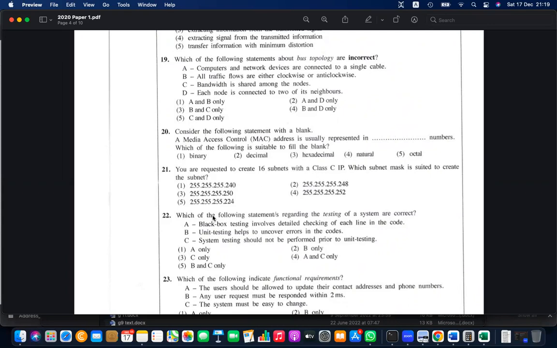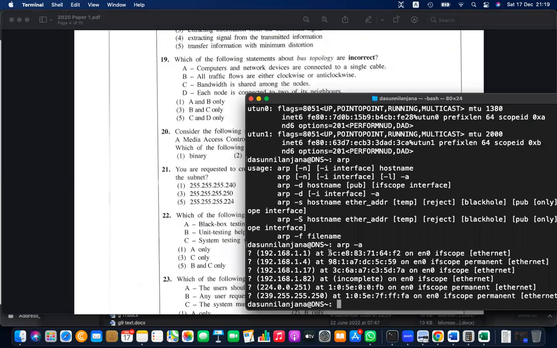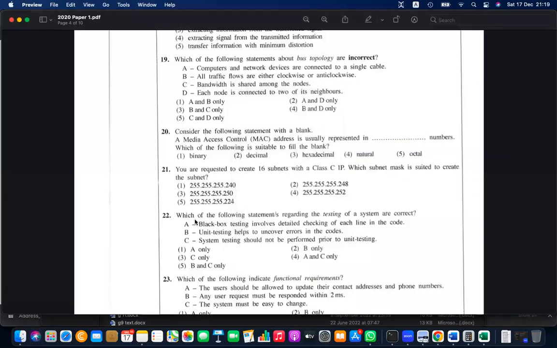And this MAC address is a physical address. Here you can see how many digits: 1, 2, 3, 4, 5, 6, 7, 8, 9, 10, 11, 12 hexadecimal digits. 12 into 4 is 48 bits, a 48-bit physical address. We consider that as not changeable. It's unique to the device. That is how we consider it, but it's not really read-only, it can be edited, but under normal considerations it's not editable, right?